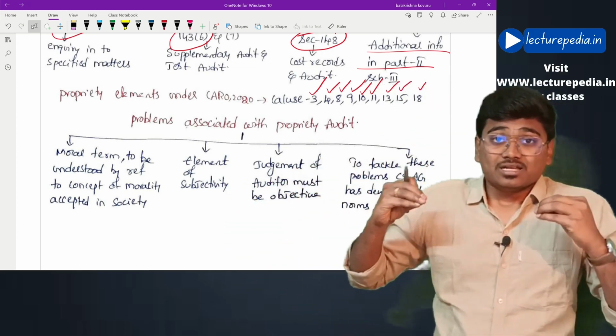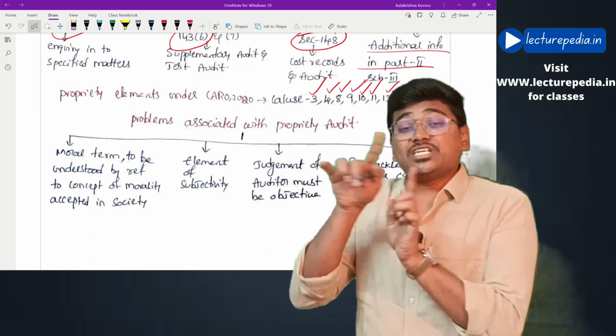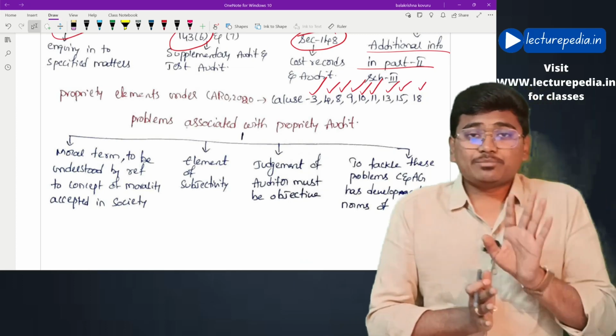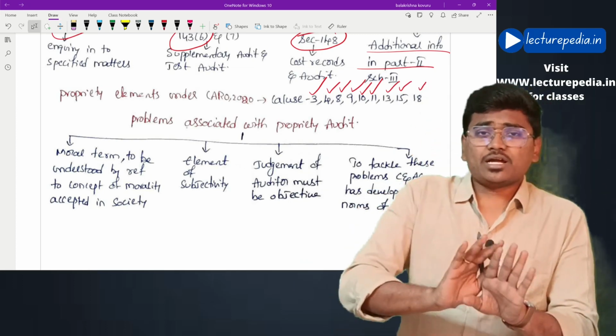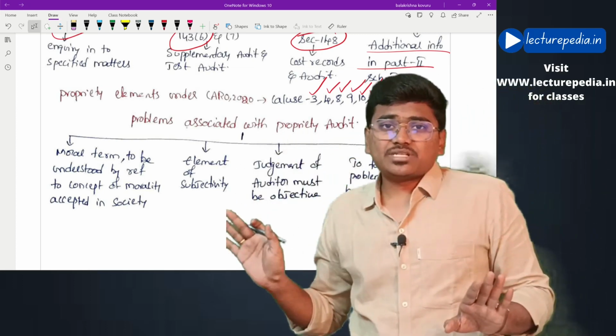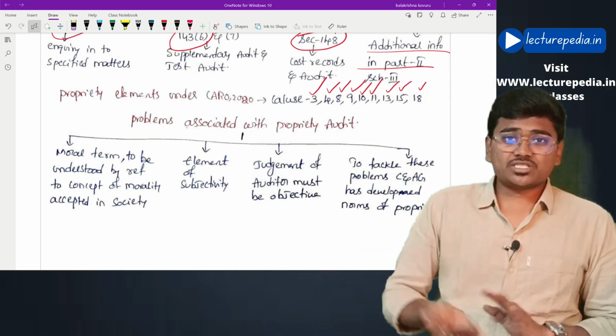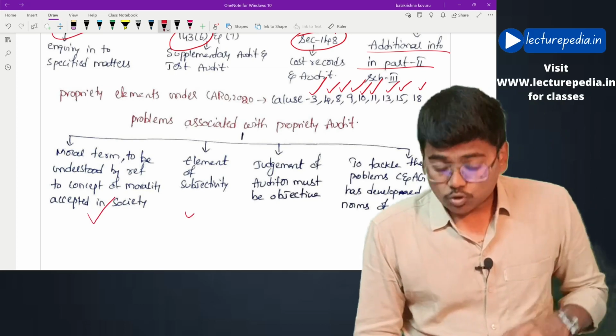So it is also a subjective decision. For a particular person, an activity might be moral, while the same activity might be immoral for another person. So it is subjective and varies from person to person. These are the 2 problems.